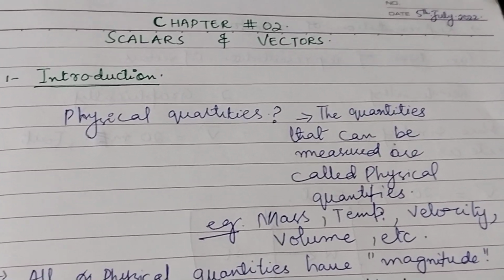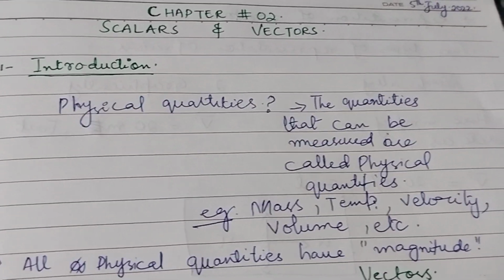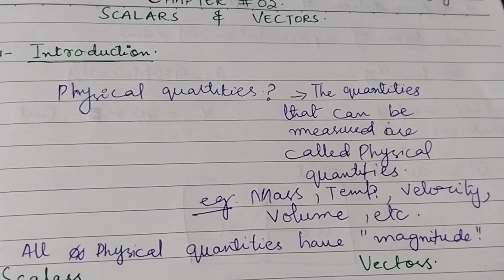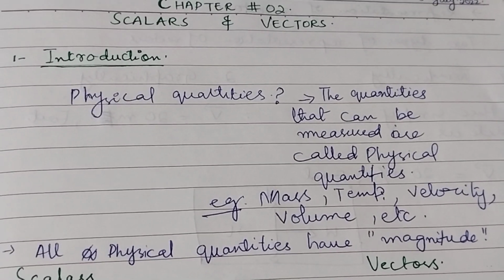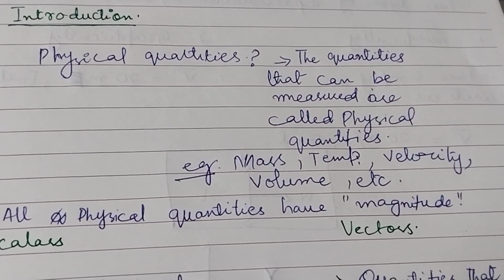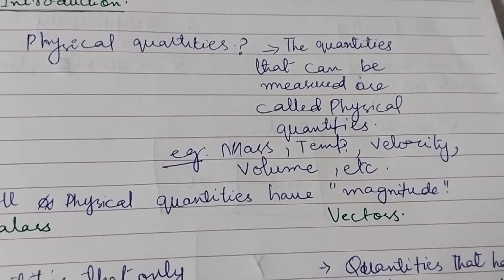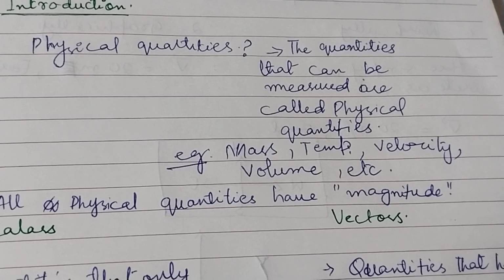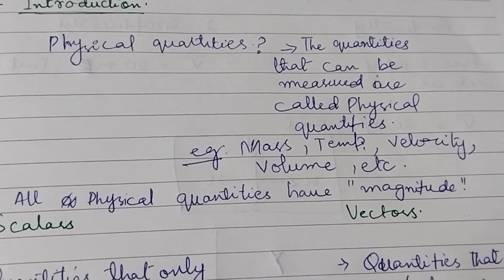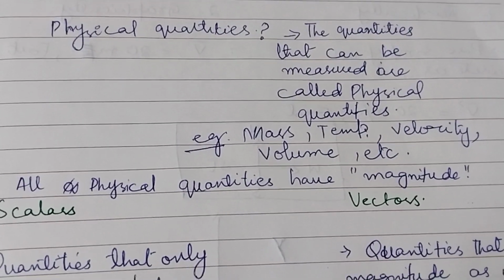Now let's start. This is the first topic from chapter number 2, Scalars and Vectors. Before we know what scalars and vectors are, we should know what physical quantities are. The quantities that can be measured are called physical quantities, like mass, temperature, velocity, volume, etc. The things that are around you that you can easily measure are called physical quantities.